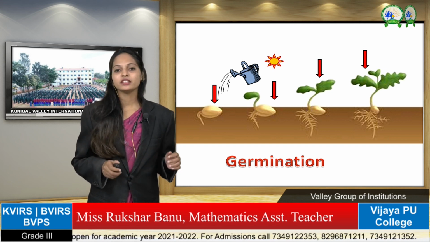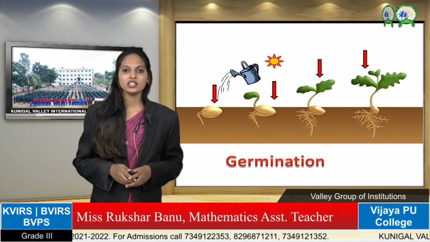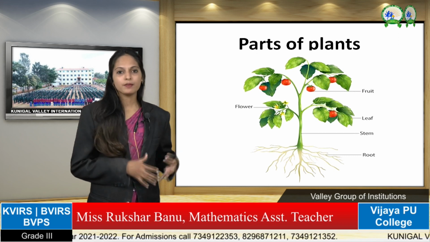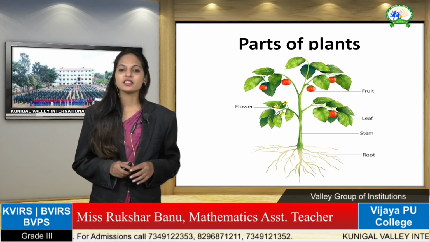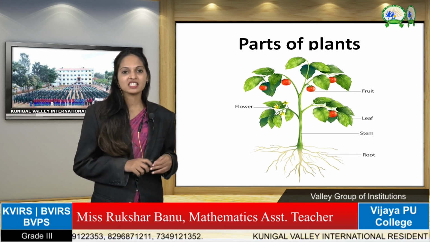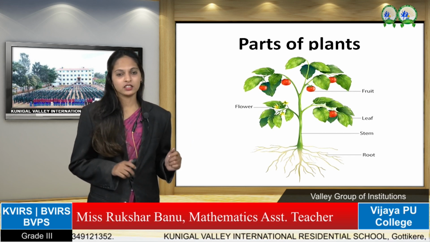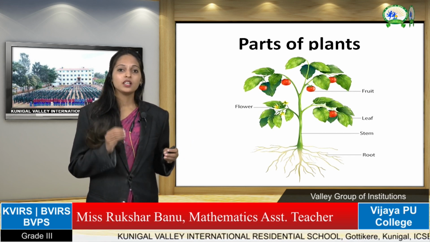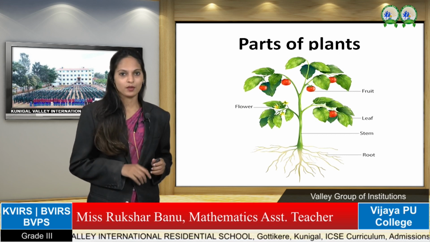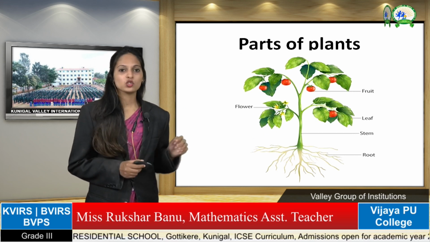So here we have learned the lesson. What is that lesson? Parts of a plant. Okay children, is it clear? We have learned the parts of a plant. It consists of many parts, and it is divided into two parts, that is the root system, the part present inside the soil under the ground, and the part above the soil that we can see, that is the shoot system.